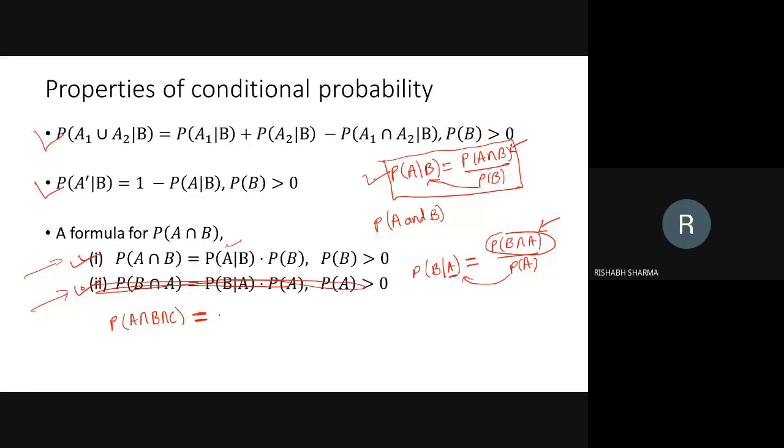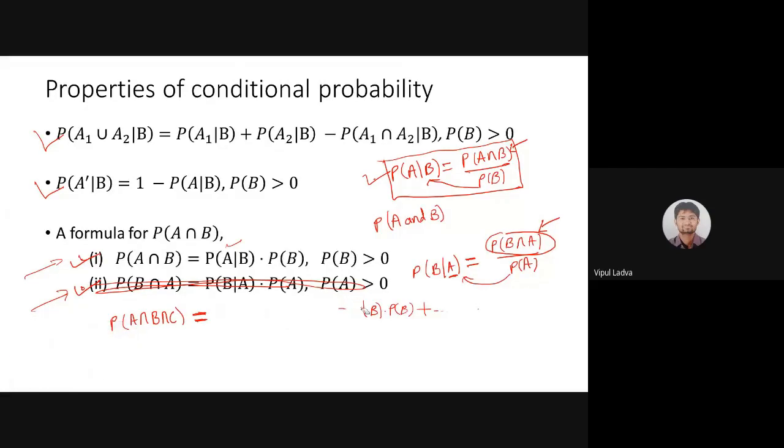Probability of A intersection B given C into probability of C, plus probability of A intersection C given B into probability of B, plus, wait.